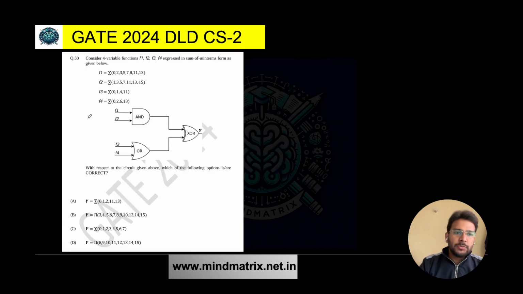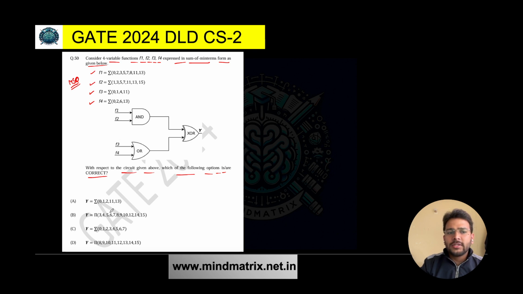Fine. Let's proceed to the next question now. Consider 4 variable functions f1, f2, f3, f4 expressed in sum of minterms form as given below. So f1 is given to you, f2, f3, f4. The sum of minterms is given for all these functions. Now, with respect to the circuit given above, which of the following options is or are correct? Again, an MSQ question. More than one may be correct. So it is a multi-select question. Now, let's try to solve it.